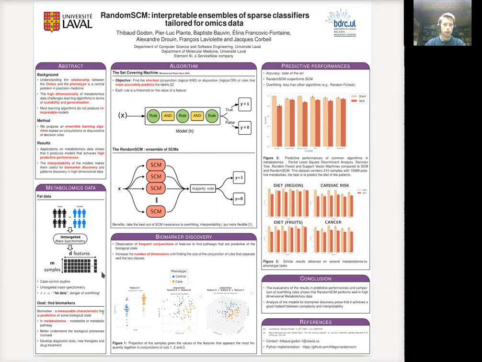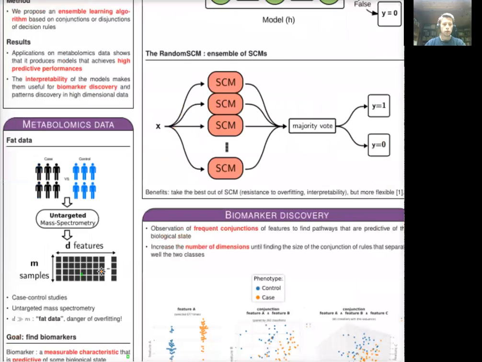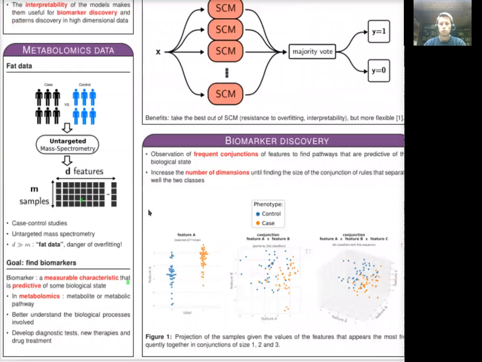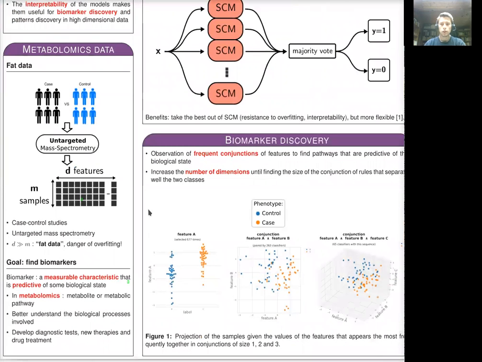First, I will introduce the data. It comes from case control studies, where half of the patients present the phenotype of interest. For example, they suffer from a certain disease, and the other part are healthy controls. Our goal is to find biomarkers, that is to say, measurable characteristics that are predictive of the phenotype of interest.